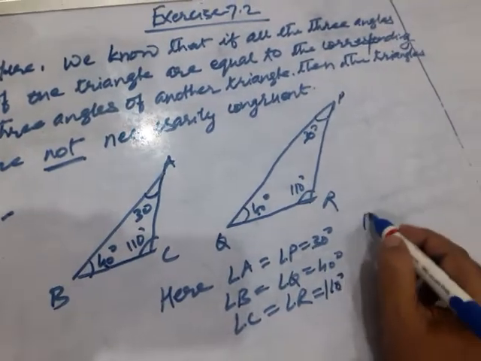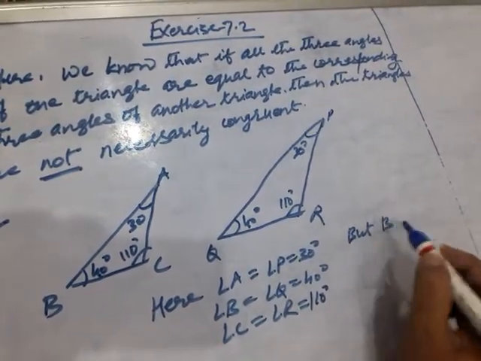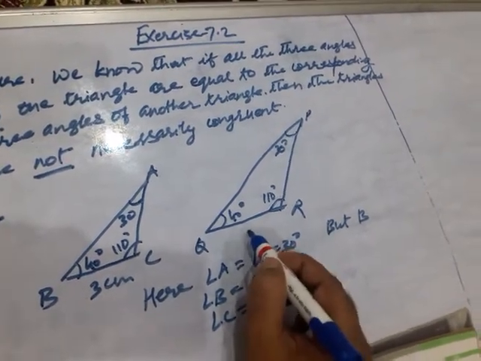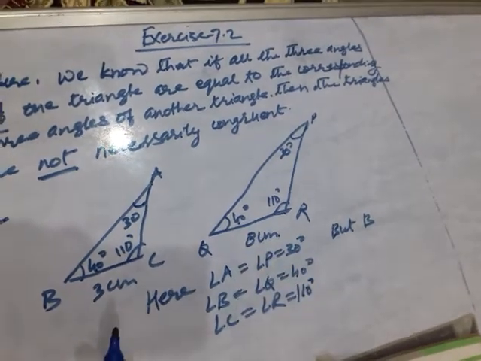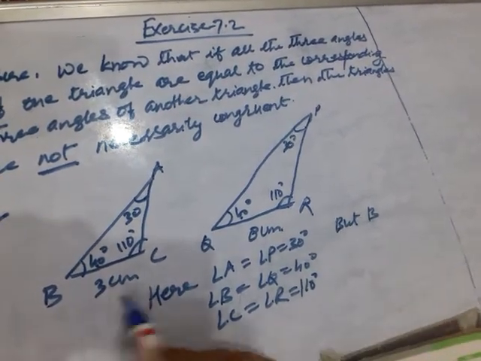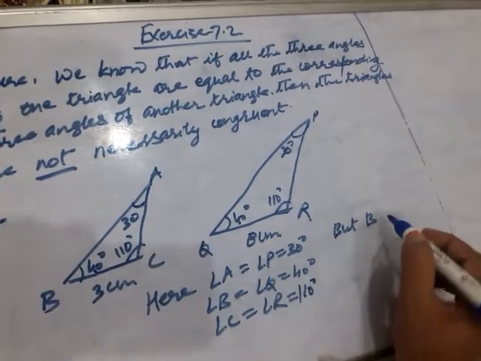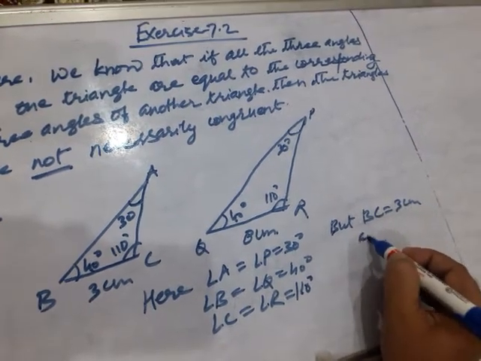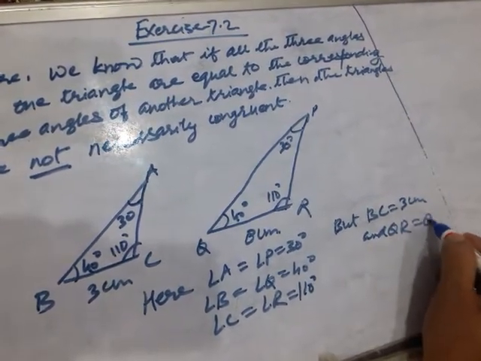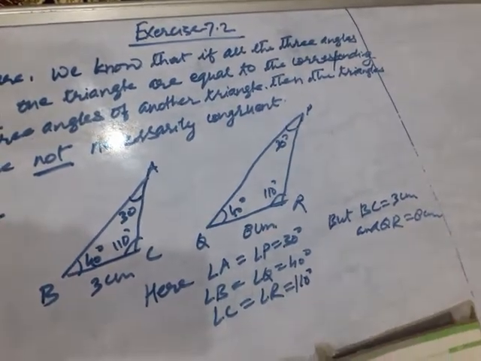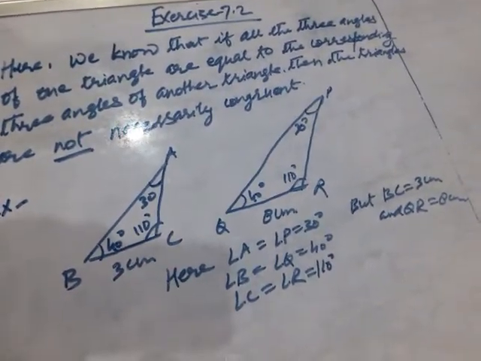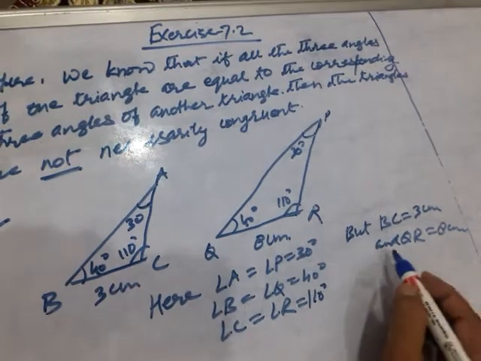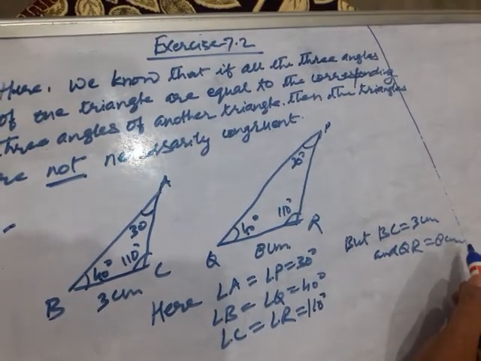But let us take the sides different. Here BC equal to 3 centimeter, and here QR equal to 8 centimeter.